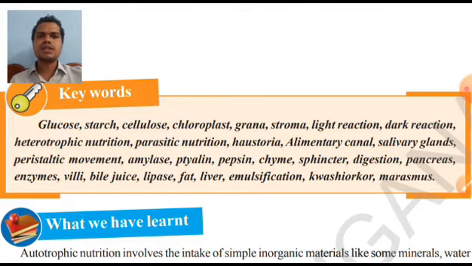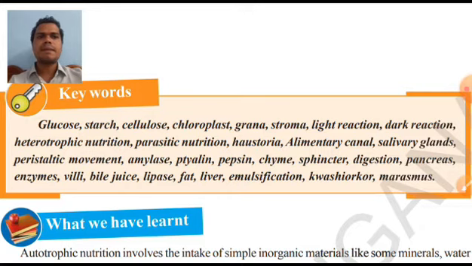Now let us discuss heterotrophic nutrition. Heterotrophic nutrition is a type of nutrition in which organisms depend upon others for food. Nutrition is of two types: autotrophic nutrition and heterotrophic nutrition. Autotrophic nutrition is a type of nutrition in which plants prepare their own food with the help of chlorophyll. In heterotrophic nutrition, the organisms depend upon others for food.